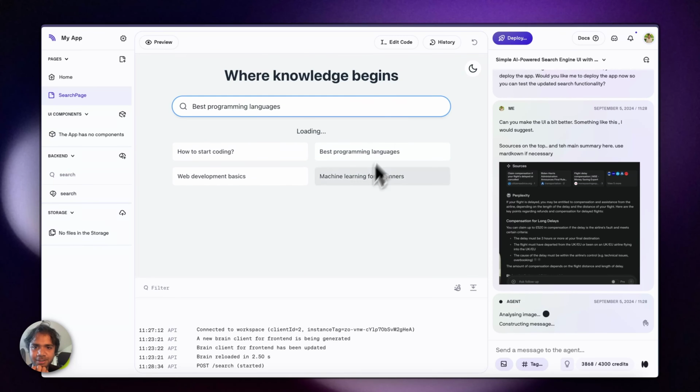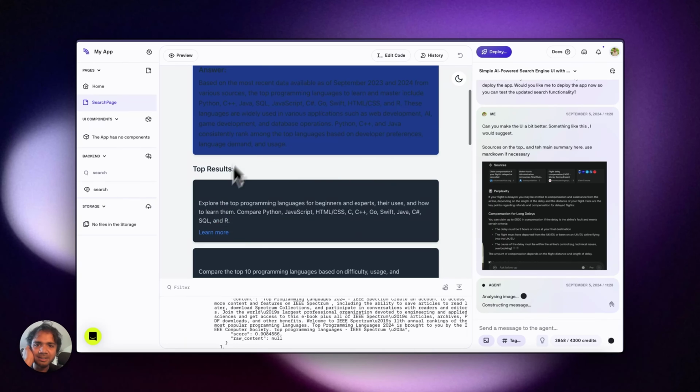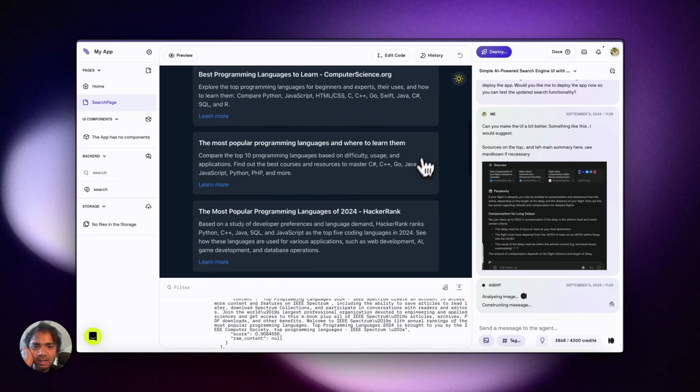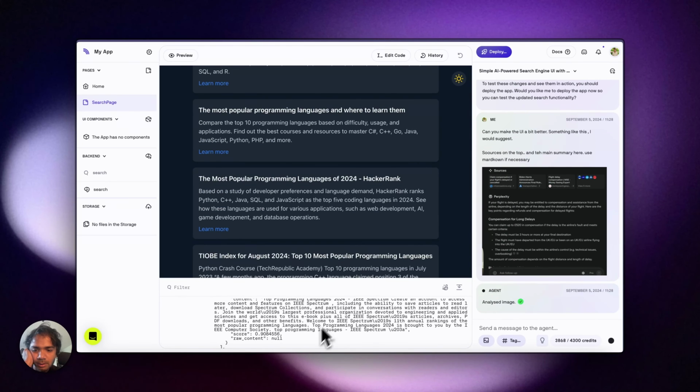I just hit the search button, it's loading. You see, it's making a search to the Tavily API. So basically it's triggering a call. I don't like this blue. Let's see how it looks in dark mode. In dark mode it looks pretty good actually. In dark mode it's super cool.